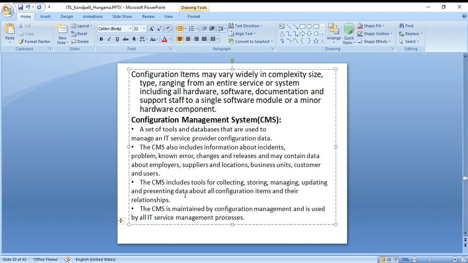If you have just basic information of service operations, as I mentioned, incident, problem, change management, then that is more than enough. And some definitions, if you remember, at the beginning I told you. The CMS includes tools for collecting, storing, managing, updating, and presenting data about all configuration items and their relationships. The CMS is maintained by configuration management and is used by all IT service management processes.